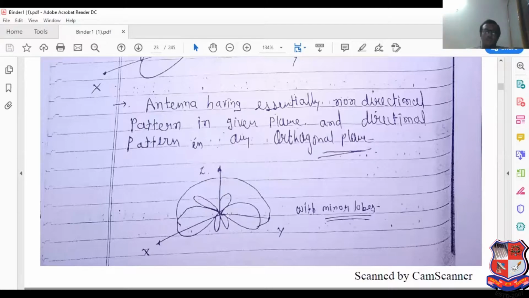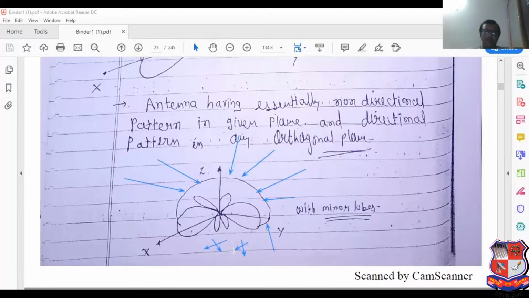Omnidirectional antenna means what? Power radiated in specific direction with respect to perpendicular axis. See this. Power can be radiated here in this particular area, indicated by the arrow. In this region only power can be radiated. In this region power cannot be radiated.